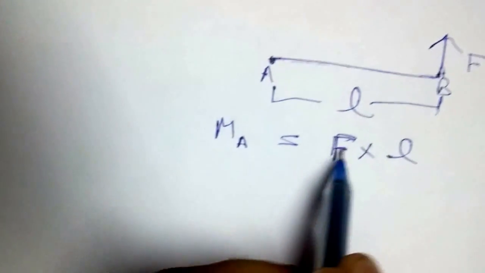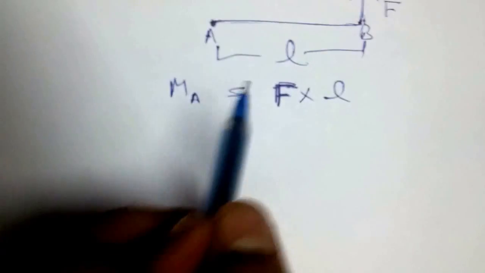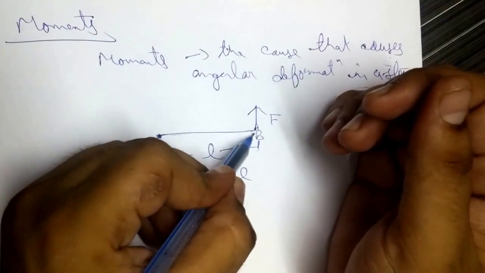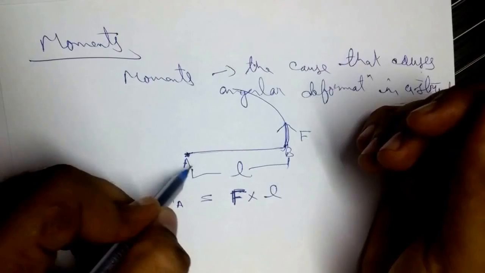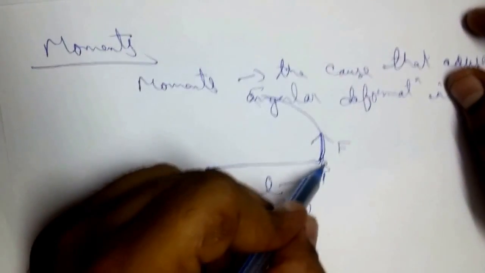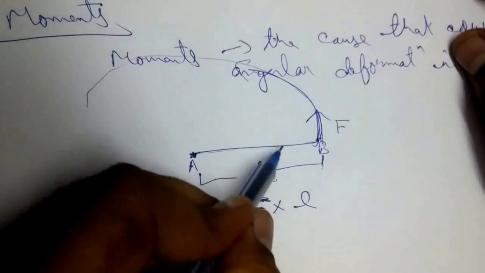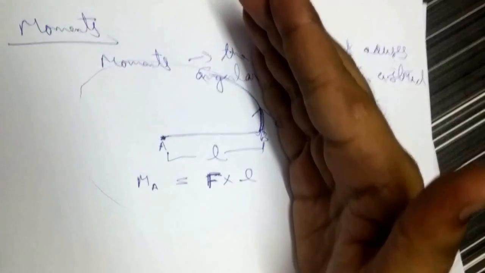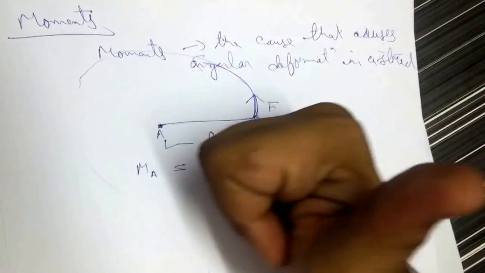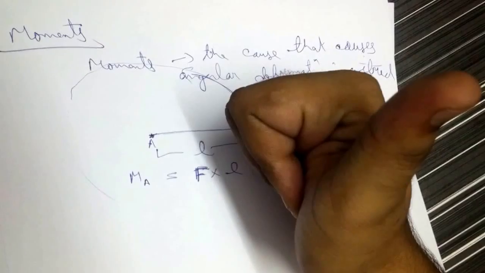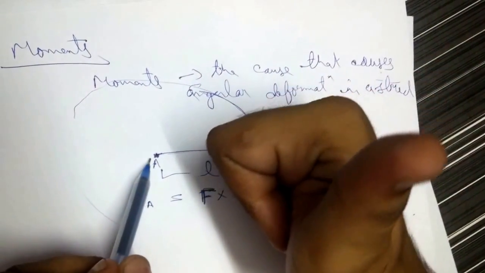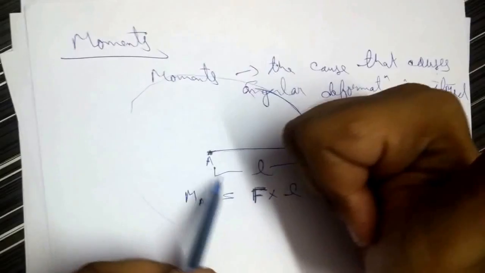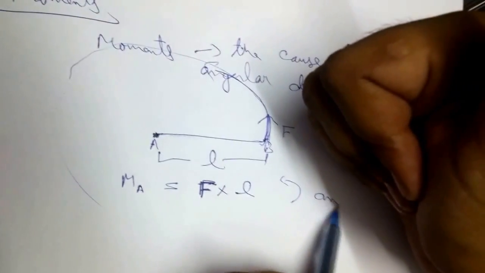Now sense of moment you can decide by right hand thumb rule. Suppose here it is hinged, so this force will rotate the rod in this direction because it is hinged, so upward sense of force will rotate the rod in upward direction. So you curl your fingers in the direction of motion that the force causes the rod to rotate. So the finger will be this way. Now if your thumb is pointing upward, so the moment is upward, or you can say anti-clockwise. That is, if your thumb is pointing towards you, the moment will be referred to as anti-clockwise.